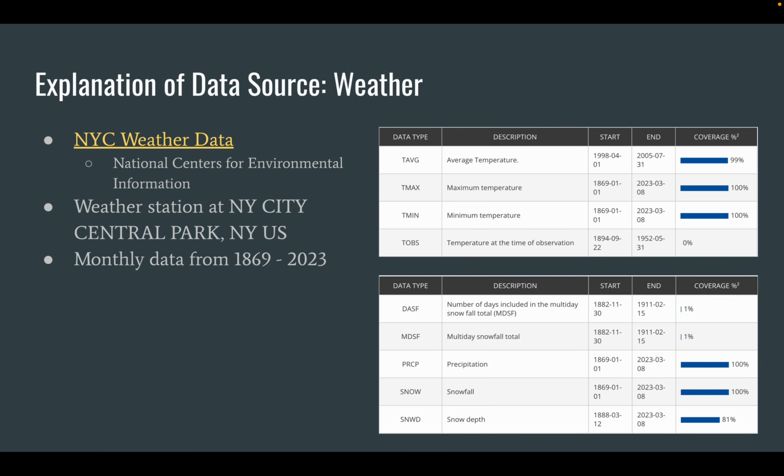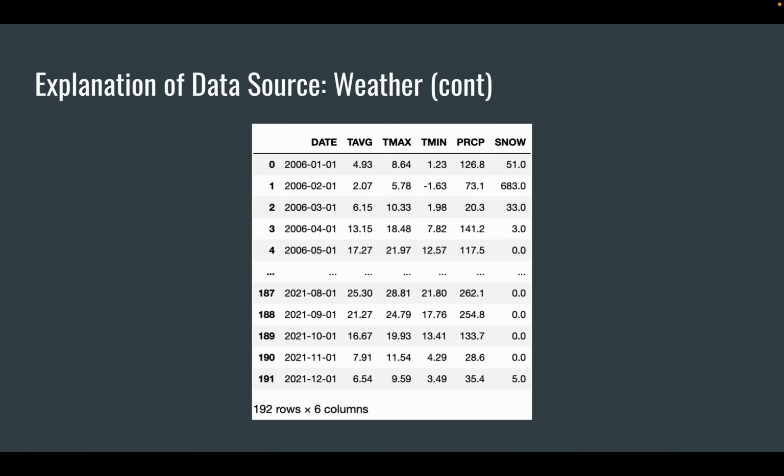The weather data is from a weather station in Central Park since 1869. It's from the National Centers for Environmental Information. The only fields we care about are the average temperature, precipitation, and snowfall, which you see on the right. It has no missing values. Also, the weather station is located in New York City Central Park. Here's an example of the data. It gives the monthly average temperature in Celsius, precipitation, and snowfall.